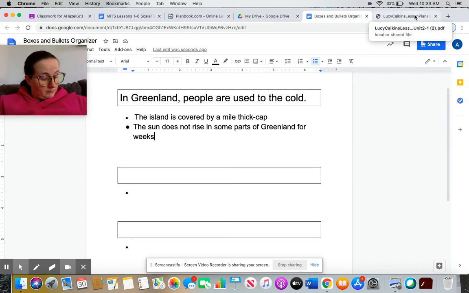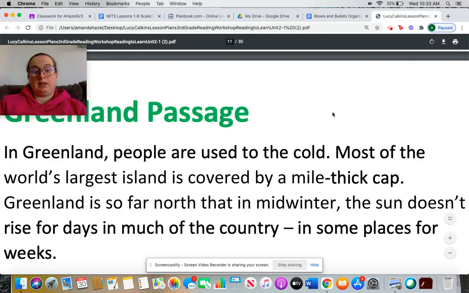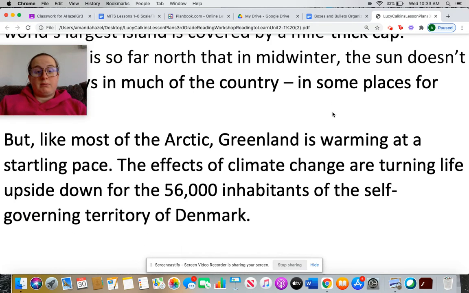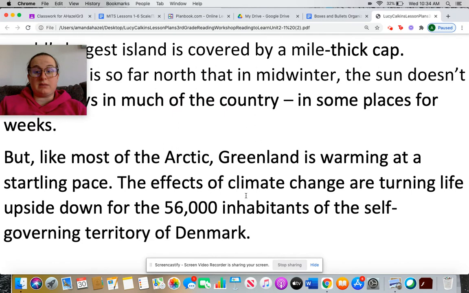Now, my bad. Okay. Let's check out because we have another part. But like most of the Arctic, Greenland is warming at a startling pace. The effects of climate change are turning life upside down for the 56,000 inhabitants of the self governing territory of Denmark. Oh, wow. That added a whole new idea.